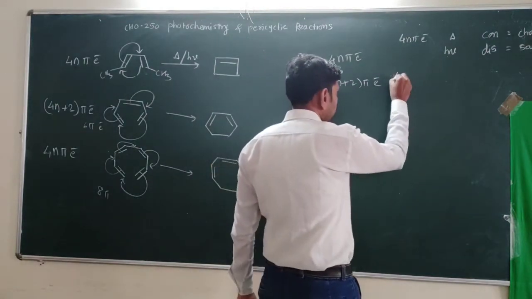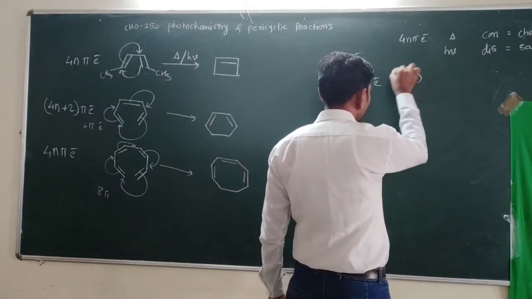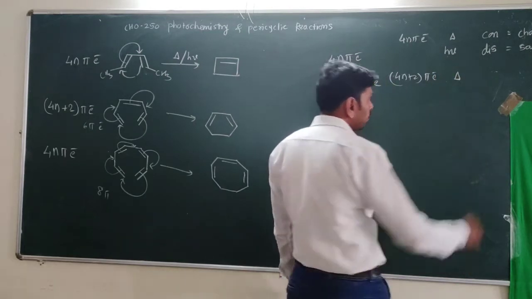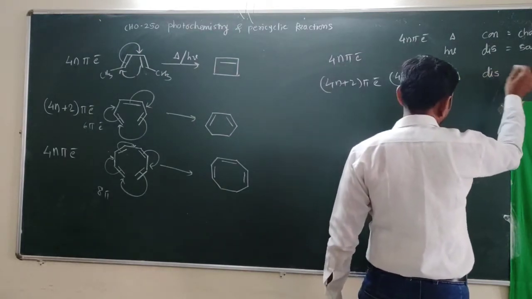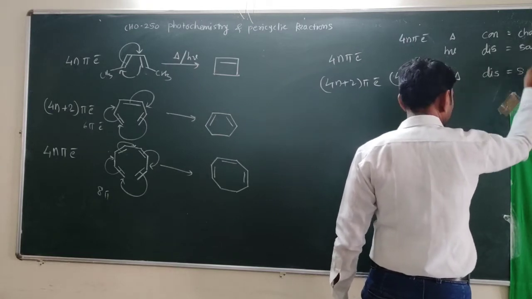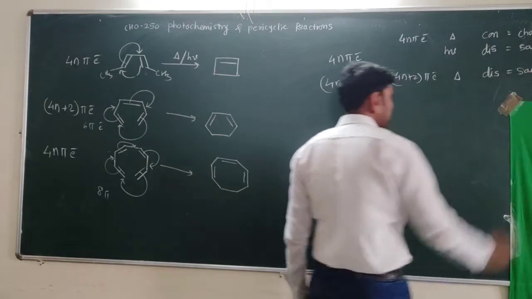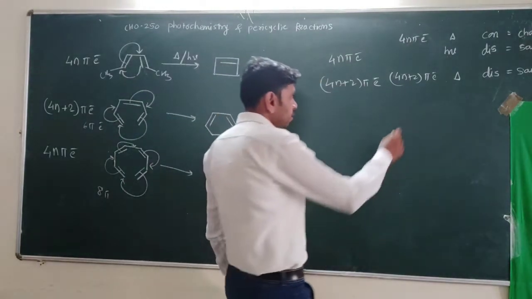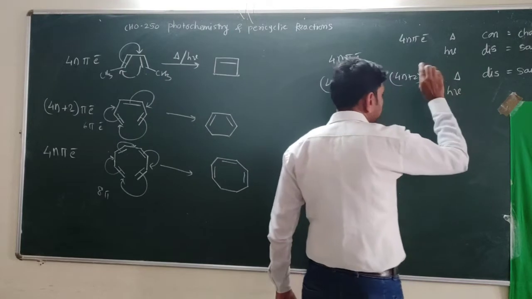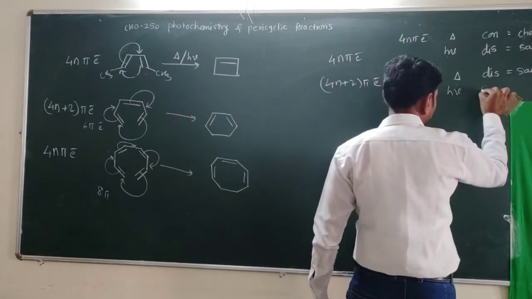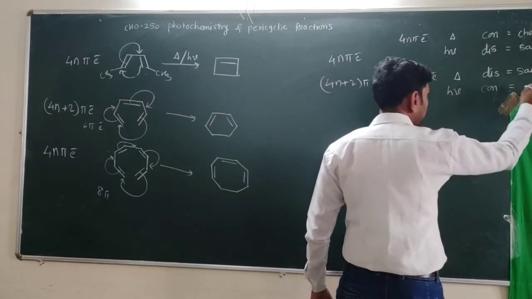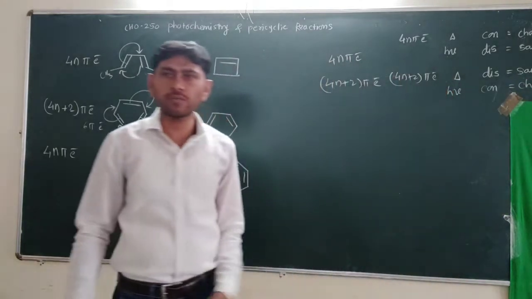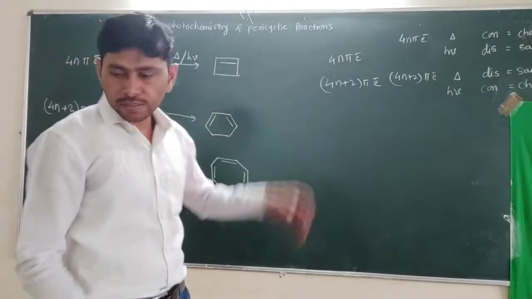When the system is a 4n plus 2 pi electron system with thermal activation, the mode of rotation is dis-rotatory, and the stereochemistry of reactant and product is the same, with no change. When this same system is activated photochemically, it undergoes con-rotatory motion, and there is a change in stereochemistry of reactant and product. So these are the selection rules.